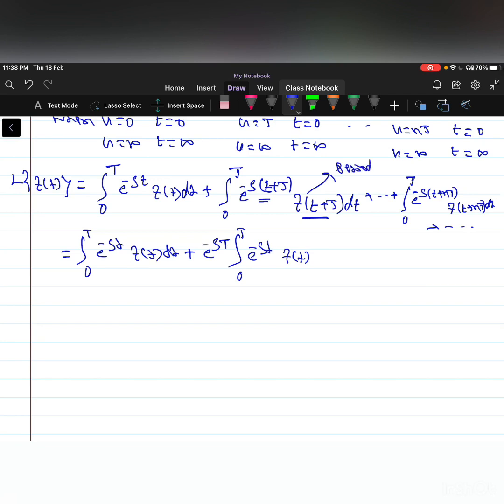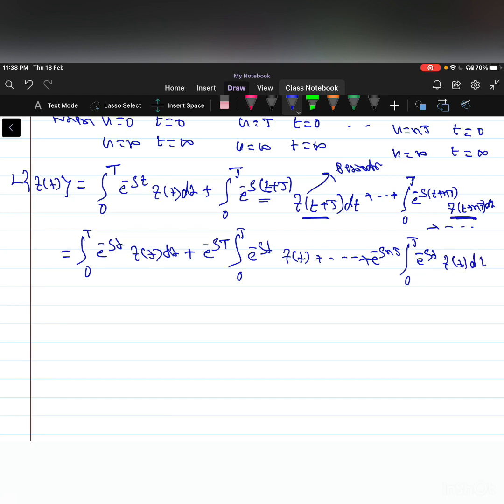f of t is periodic, so therefore f of t is same as f of t plus capital T, and so on. Here again you take the common constant out, e power minus s into n into T, integration from 0 to T e power minus s t f of t dt.